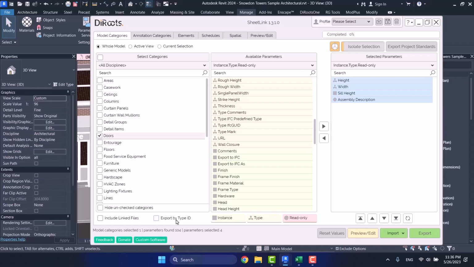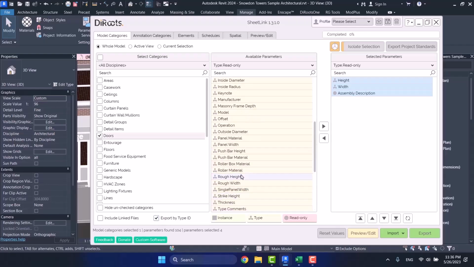What is type ID? Each type of each element in Revit has a particular type ID. And SheetLink can export the type ID for you, like in Dynamo. Let's have an example. If I choose Export by Type ID, as you see on this side, we don't have instance parameters anymore. Why? Because type ID is related to type, and it's not related to instance parameters.